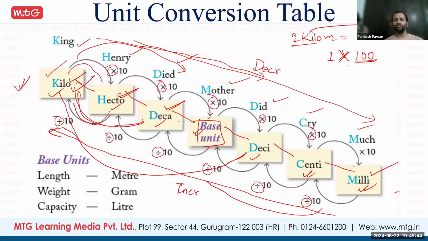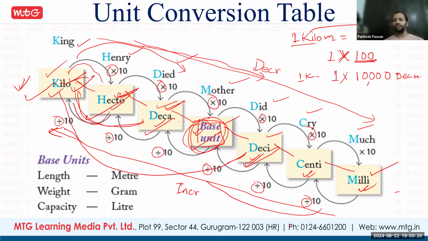Now suppose I have to convert kilo into deci. Kilo into deci, bigger to smaller, you multiply. How many positions? Kilo, hecto, deca is 3, base is 4, deci is 5. Understood? It is 1, 2, 3, 4, 5. The base also you have to count. I will tell you what the base is, I have not explained it yet. This is 5, so it will be 1 and 4 zeros. If 1 kilometer is converted into decimeter, it will be 10,000 decimeter. Clear? Anyone has any doubt?